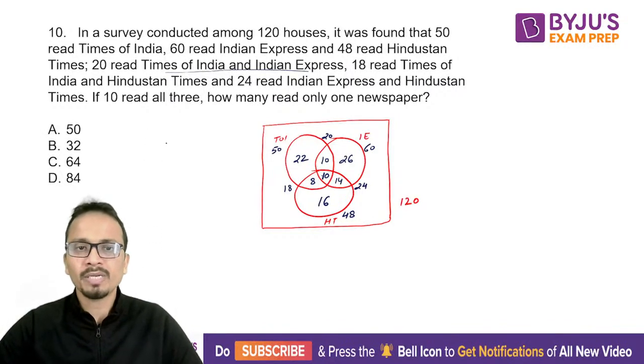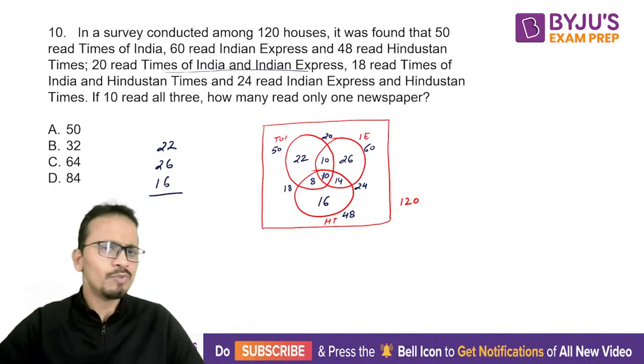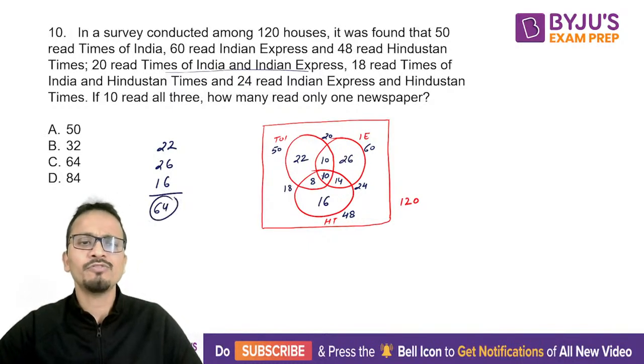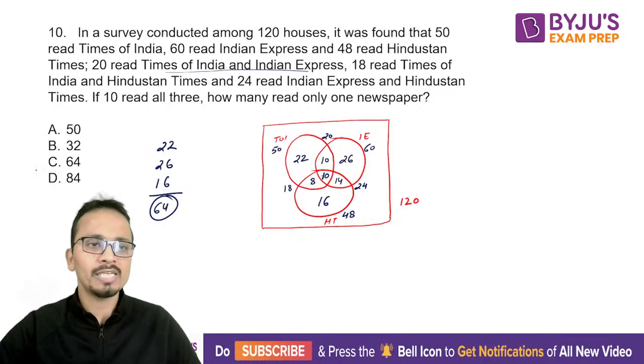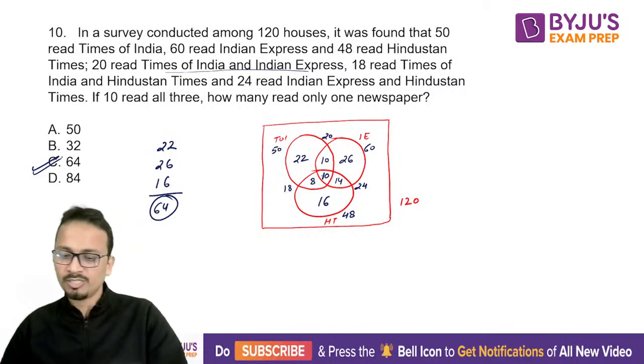So only one newspaper, that is only Times of India, which is 22, only Indian Express 26, and only Hindustan Times 16. Just add these values. So 48 and 16, that is 64. So yes, 64 is the correct answer, which is option C.